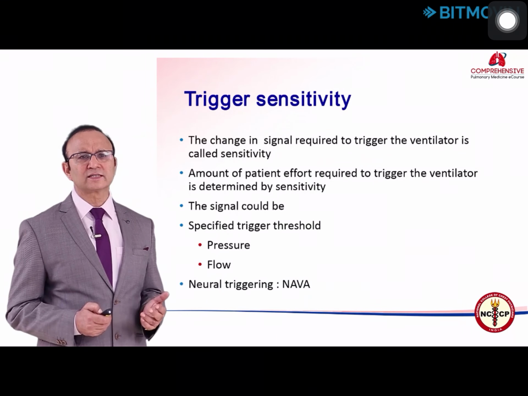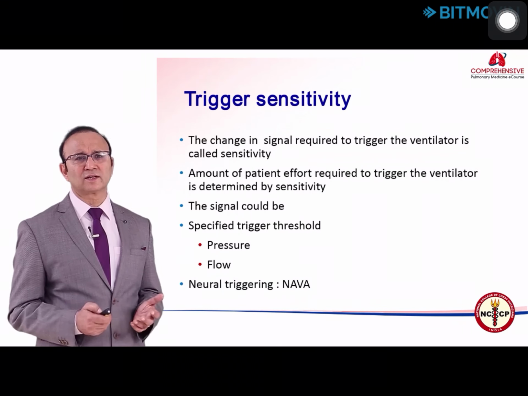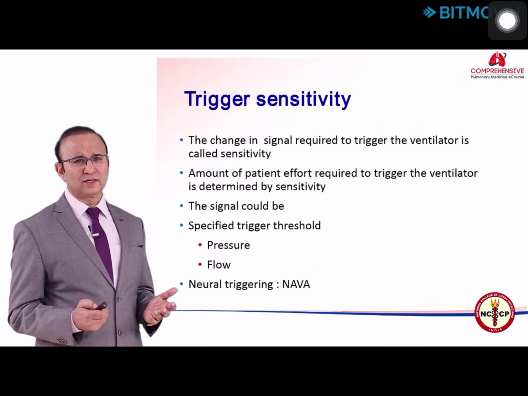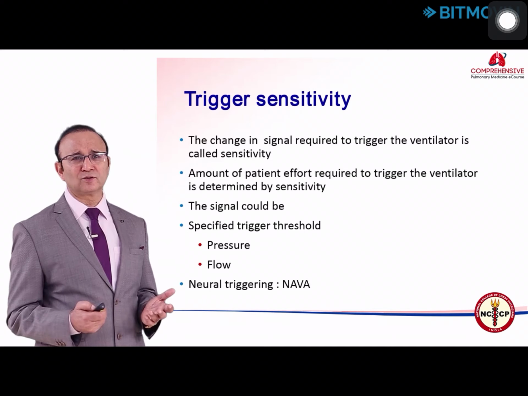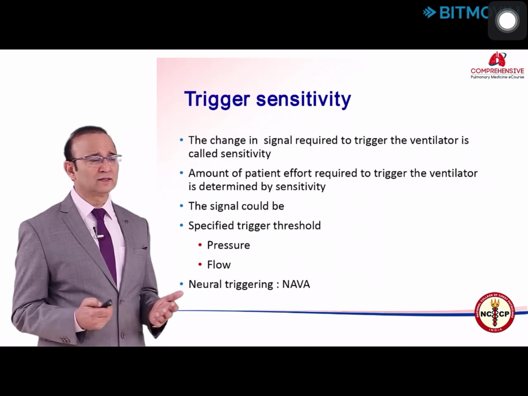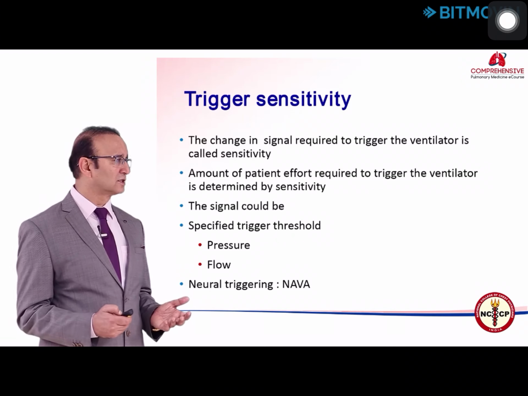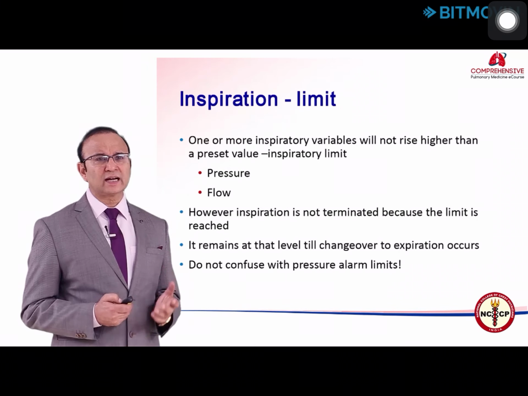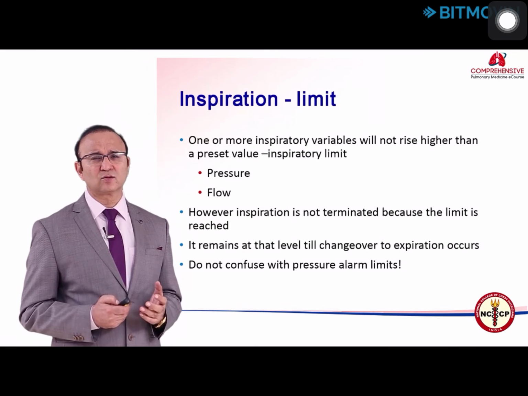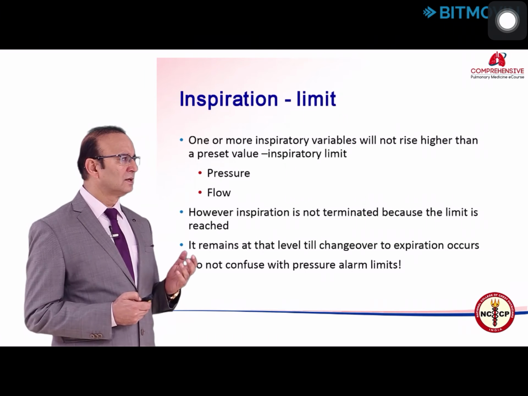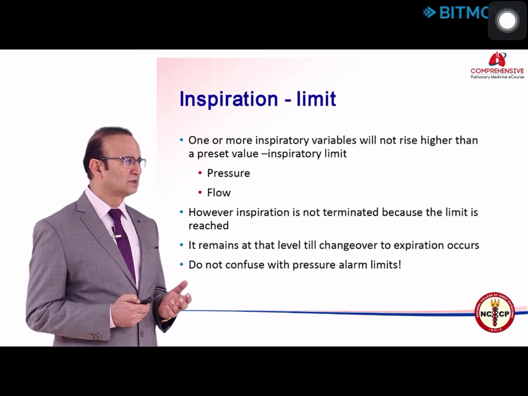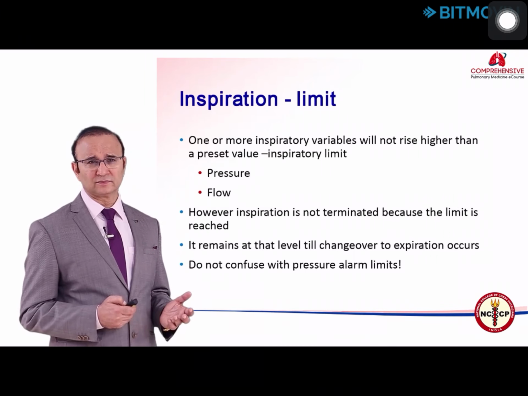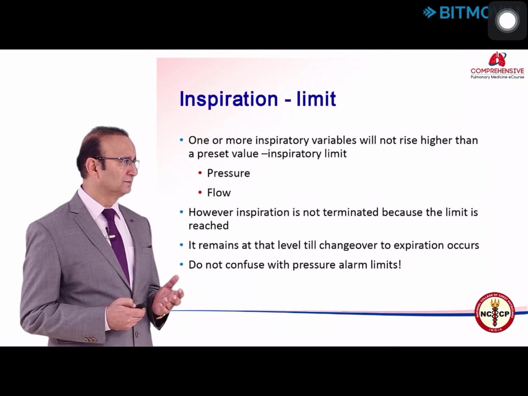You call it trigger sensitivity, that is the amount of signal required to initiate a breath. Like in pressure triggering, as I said, 1 to 3 centimeter of water. Similarly, flow triggering, 1 to 3 liters per minute. So this is called the trigger sensitivity. The second phase, as I said earlier, is called the limit. That means one or more variables will not rise higher than the preset value, like a flow or a pressure.